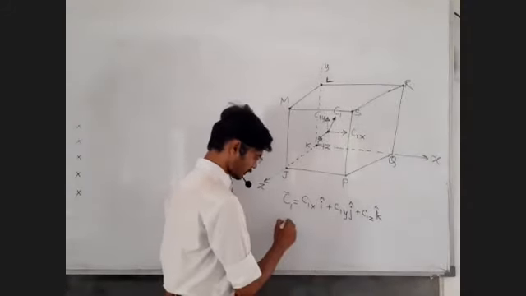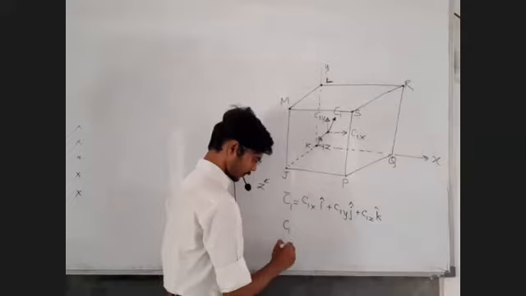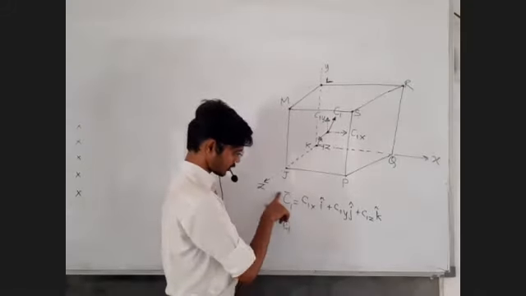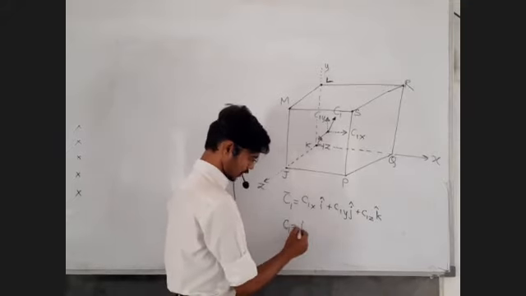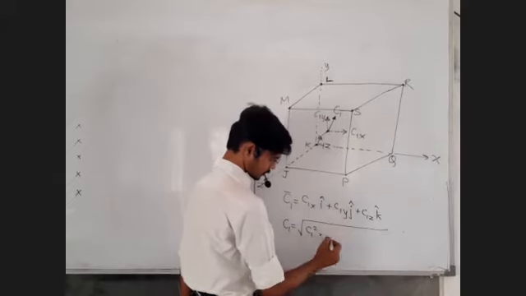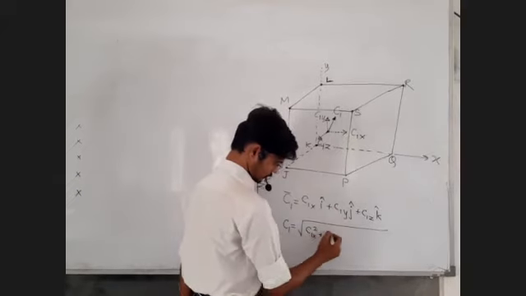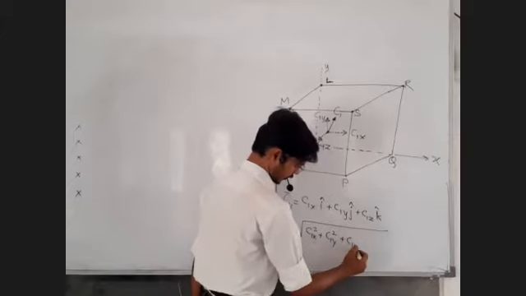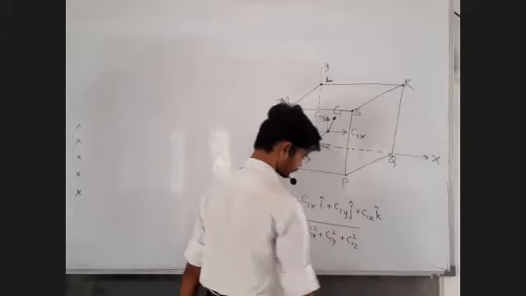So can we write magnitude of a vector? Magnitude of C1 bar is C1, which is equal to under root its x component square plus its y component square plus its z component square. Yes, sir, we can do this.